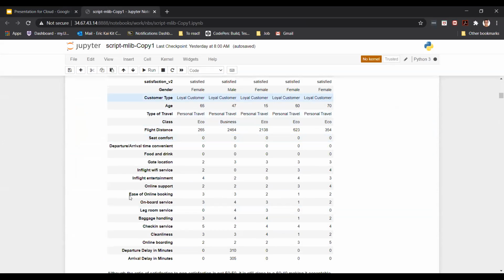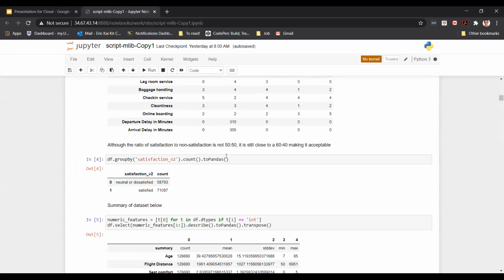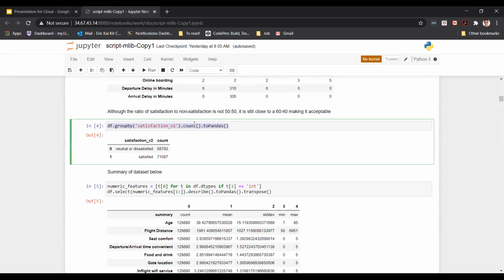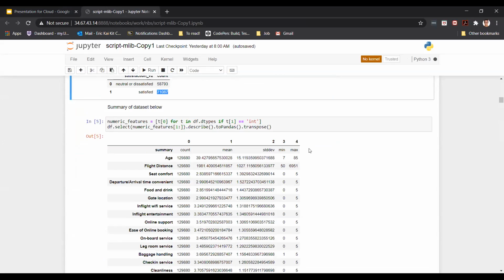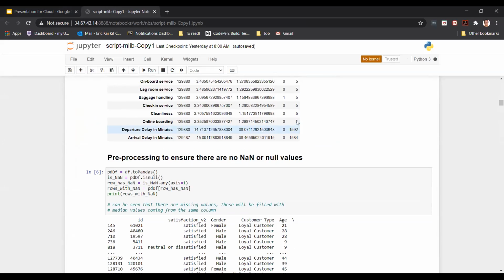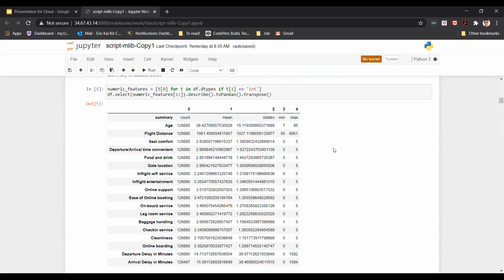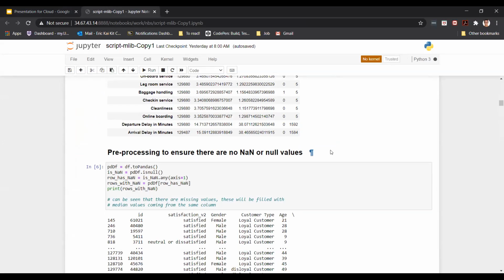This is just better understanding of what it's all about. As you can see here, I'm actually interested in the target column, and you could see that I would have more satisfied passengers in comparison to the dissatisfied ones. This is actually not very optimal and could cause bias in the model. This is also my target column. This is just general means and deviations of each column.